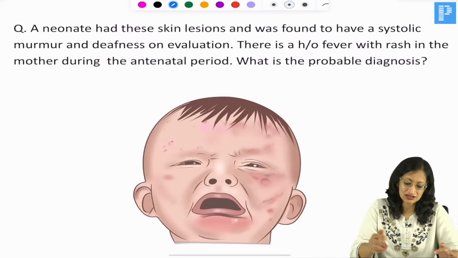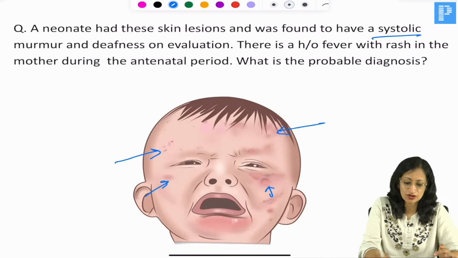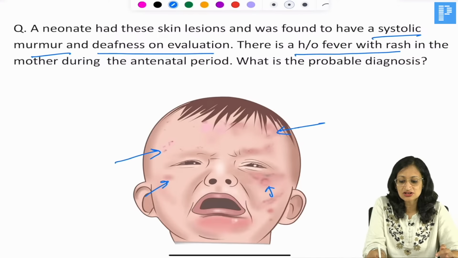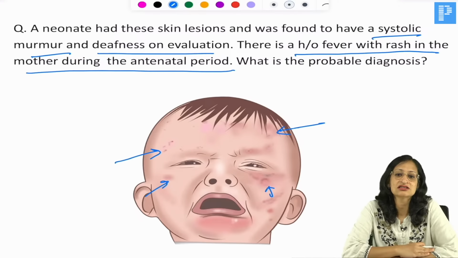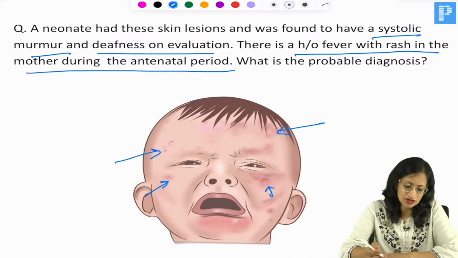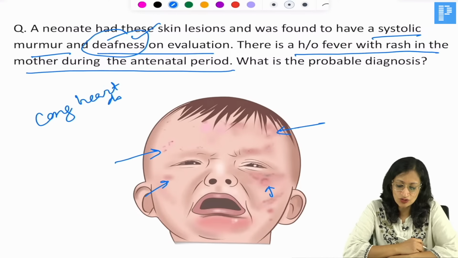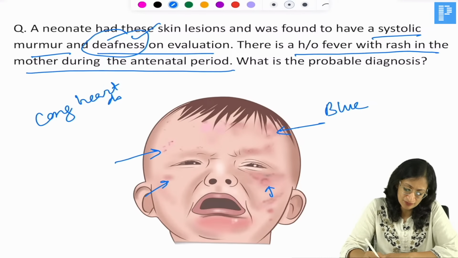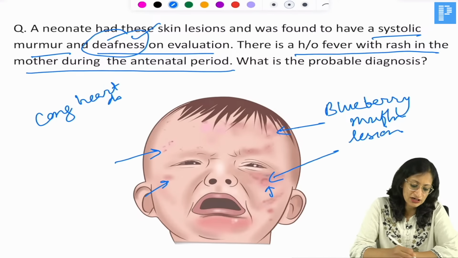A neonate has these skin lesions, and was found to have a systolic murmur and deafness on evaluation. There is a history of fever with rash in the mother during the antenatal period. What is the probable diagnosis? Yes, so you have this systolic murmur, there is deafness, so there is a congenital heart disease, and you have deafness, right? And you have these blueberry muffin lesions. Okay, so all these are compatible with a diagnosis of congenital rubella syndrome.